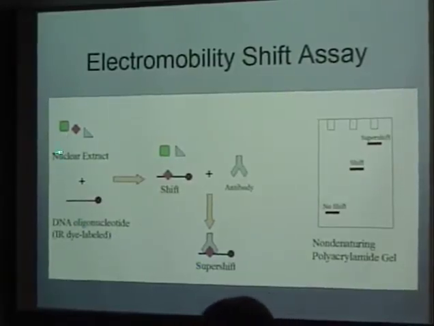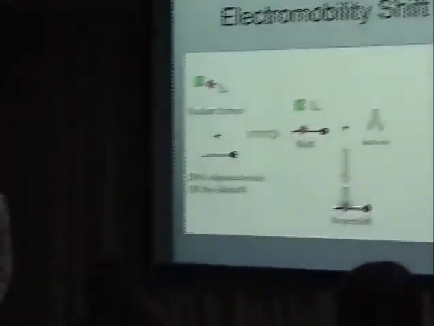In this, I isolate nuclear extract from both cell types, and the nuclear extract contains the transcription factors required for initiation of transcription. I also designed a DNA oligonucleotide, which is labeled with an infrared dye that fluoresces at 700 nanometers. And this DNA oligo contains the region of the promoter that includes that putative SP1 binding site.